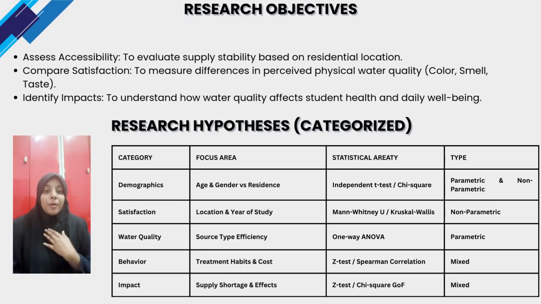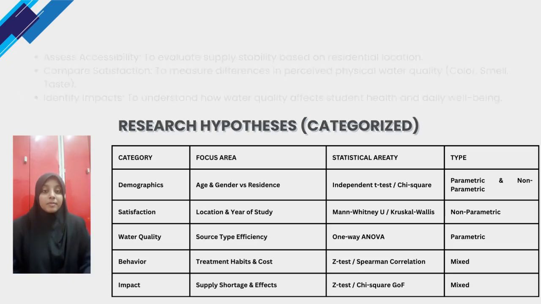Finally, we perform an impact analysis by using the chi-square goodness of fit test. We were able to identify the most dominant impact of water quality on students' daily life and supply shortages.